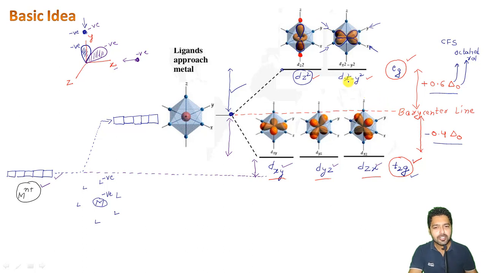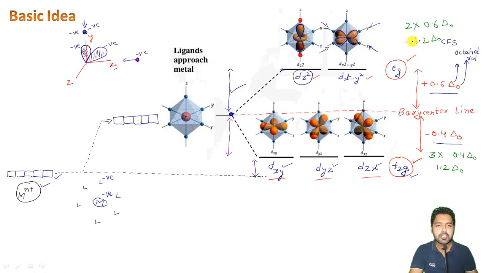Because these two orbitals here, let me write here, these two orbitals are going 0.6 delta O higher in energy, and at the same time these three orbitals are going 0.4 delta O lower in energy, okay? And this gives me a value of 1.2 delta O higher, and in this case it is 1.2 delta O lower in energy, okay?